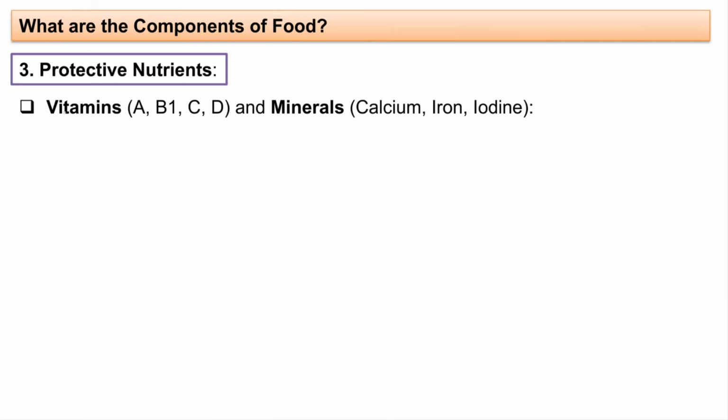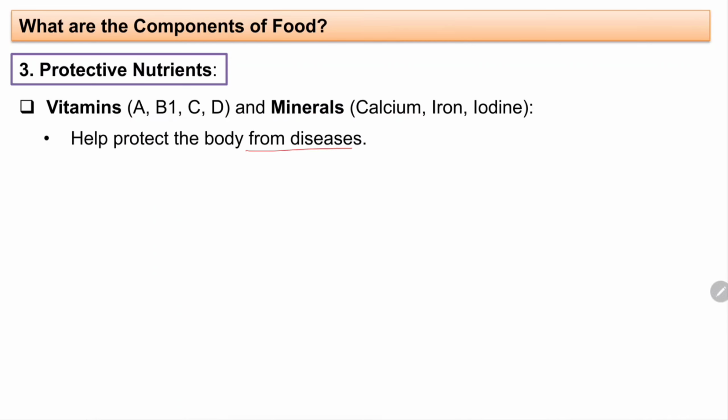Next, we have the protective nutrients. These are the vitamins and the minerals. Vitamins like A, B1, C, D, and minerals like calcium, iron, and iodine. So let us study about them quickly now. This helps protect the body from diseases.